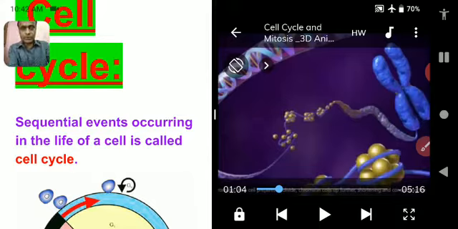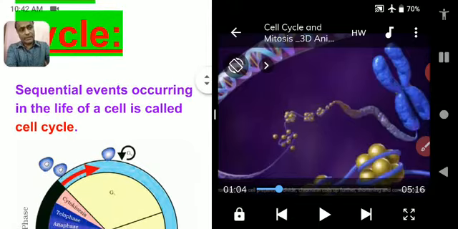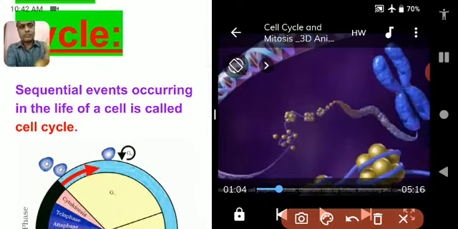I think you understood. Cell division is a simple process in which a mother cell divides and gives two daughter cells, and all the sequential events that take place during the course of cell division together are called cell cycle.